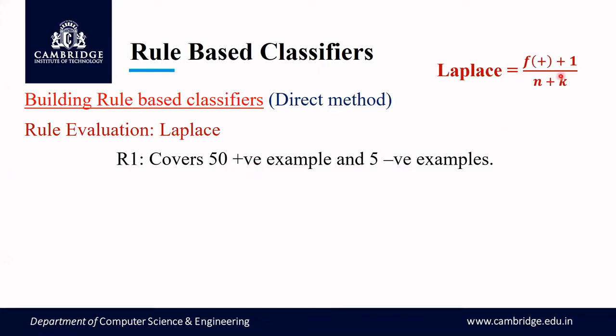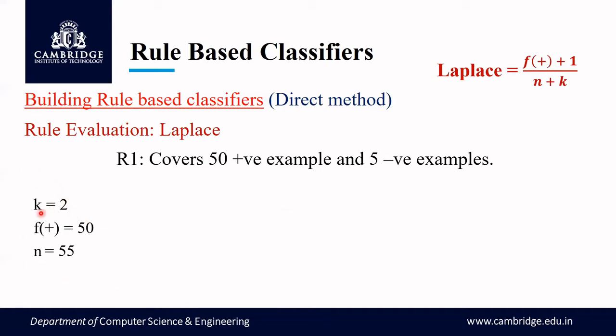And n is the total number of records covered by the rule, which is 50 plus 5, so it should be 55. Here k is the number of classes, and we know there are two classes, positive and negative, so k should be 2. So we have k as 2, f plus as 50, and n as 55. Hope this is understood.